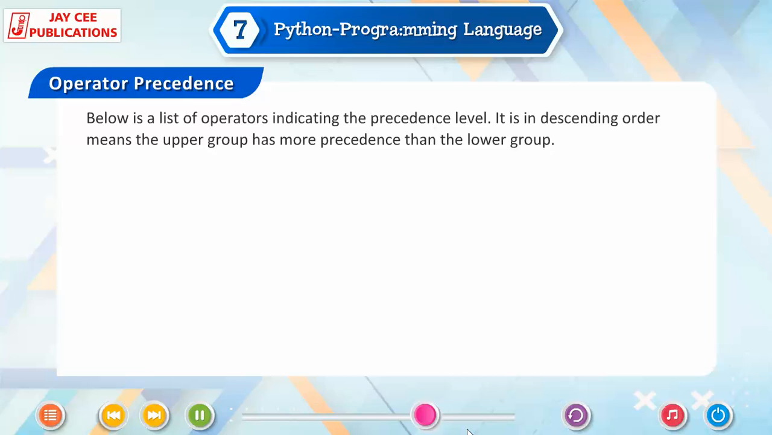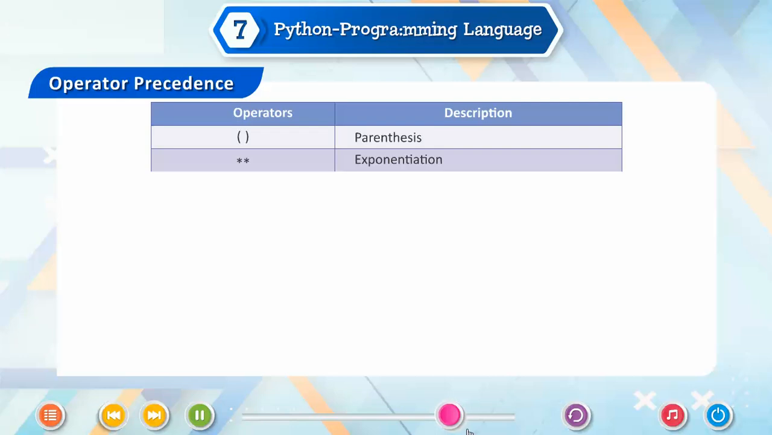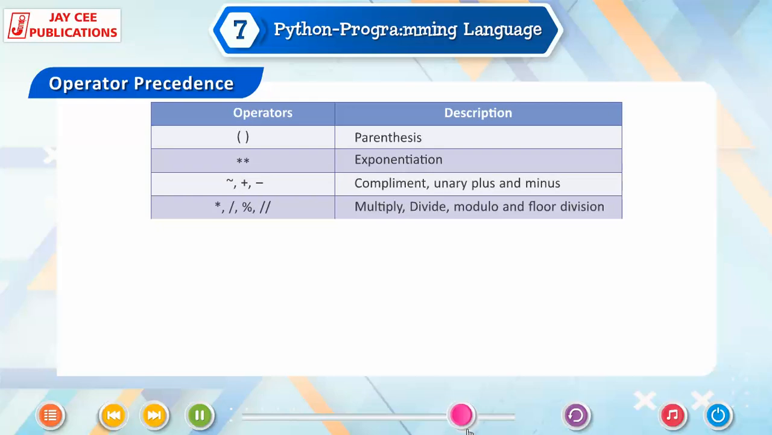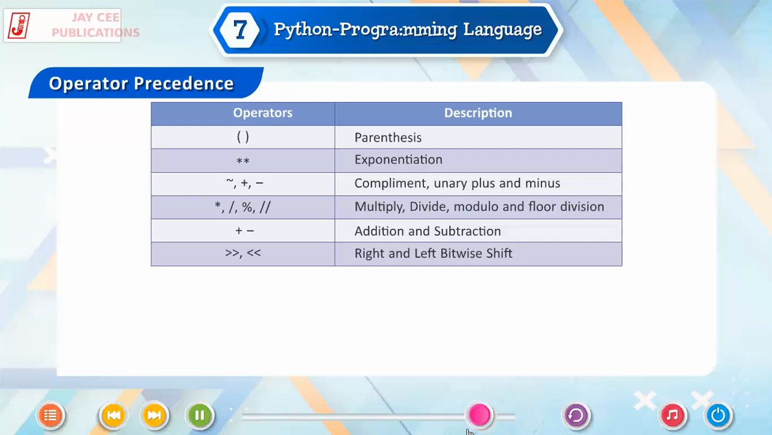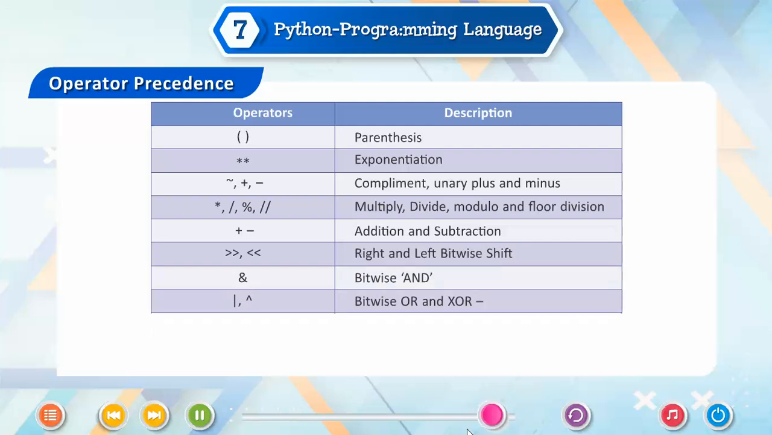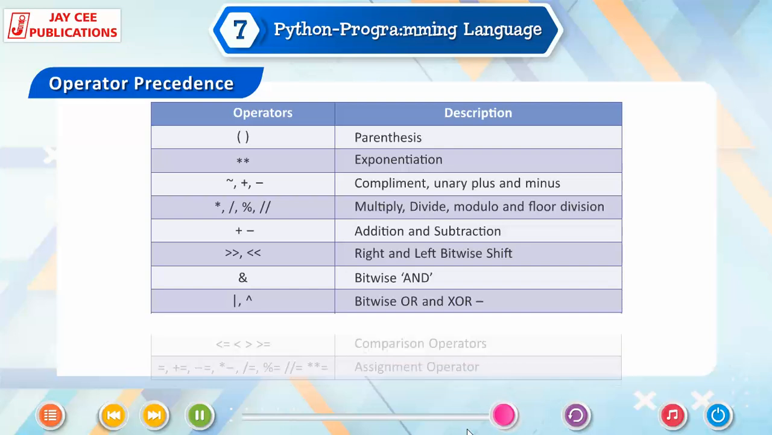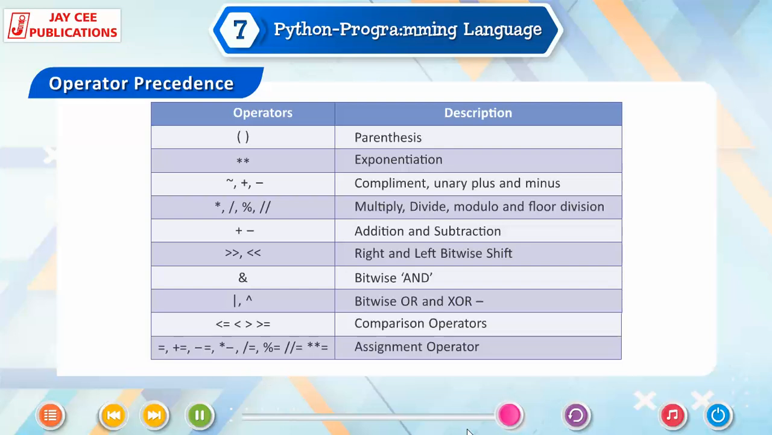Below is a list of operators indicating the precedence level. It is in descending order, meaning the upper group has more precedence than the lower group. Operators, description: parentheses, exponentiation, complement, unary plus and minus, multiply, divide, modulus and floor division, addition and subtraction, right and left bitwise shift, bitwise and, bitwise or and XOR, comparison operators, assignment operators.